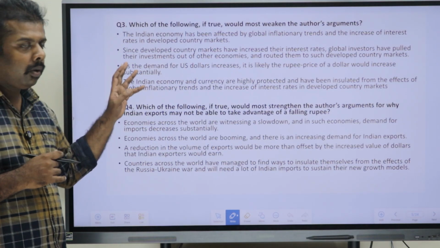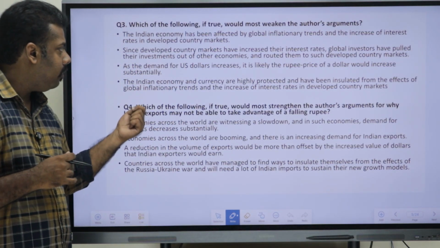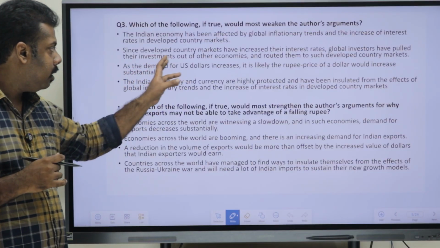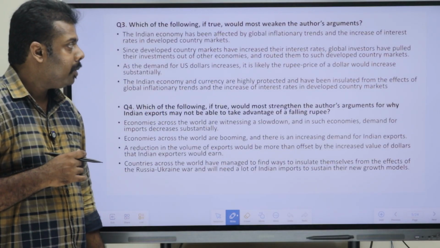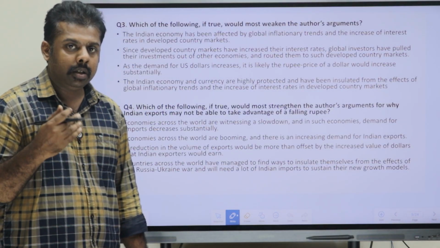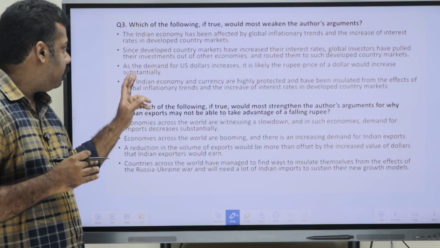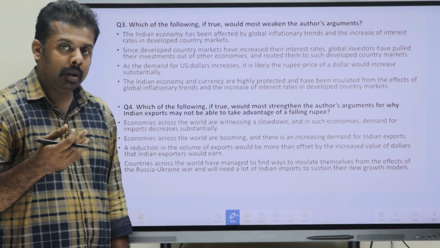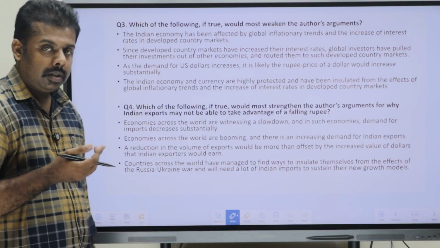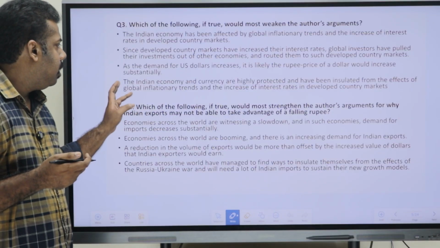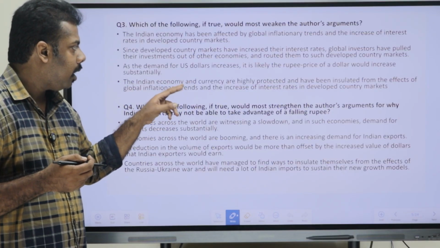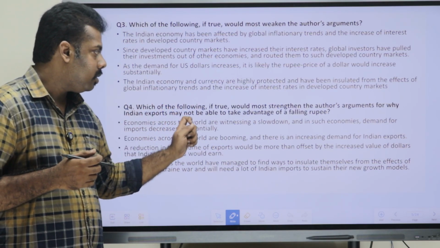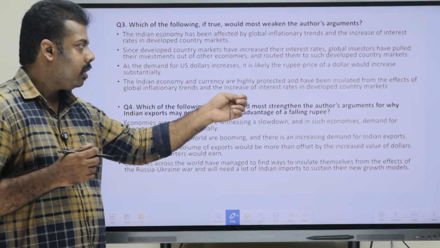That is a thing we know already. The second point, since the developed country markets have increased their interest rates, the global investors have pulled their investment out of other economies and routed them to such developed country markets. Okay. Now the third one, as the demand for the US dollar increases, it is likely the rupee price of a dollar would increase substantially. And the fourth point says that the Indian economy and the currency are highly protected and have been insulated from the effects of global inflationary trends and increase of interest rates in developed country markets.